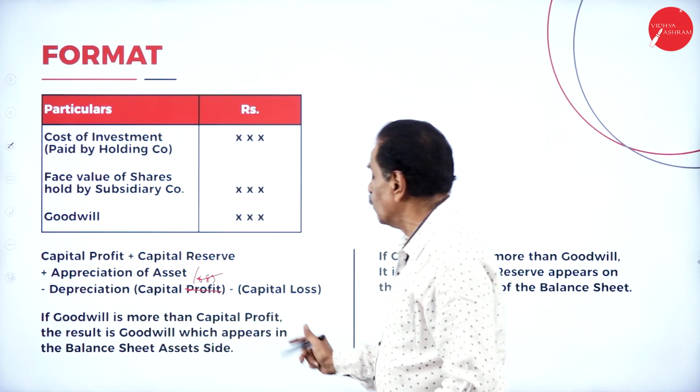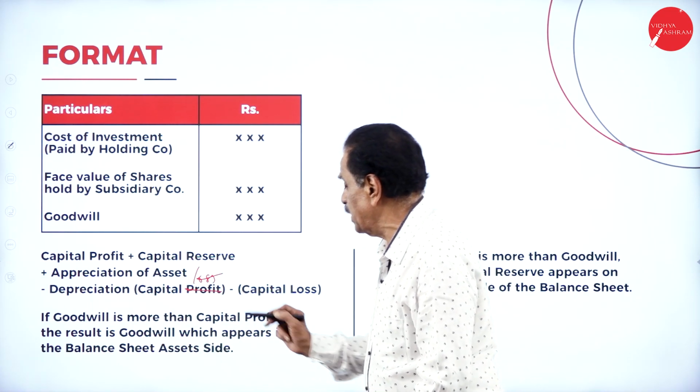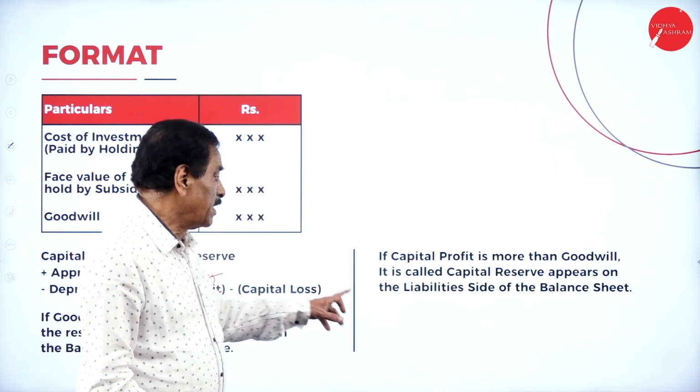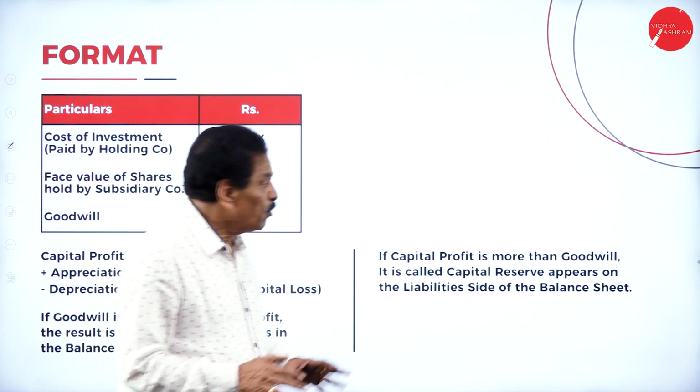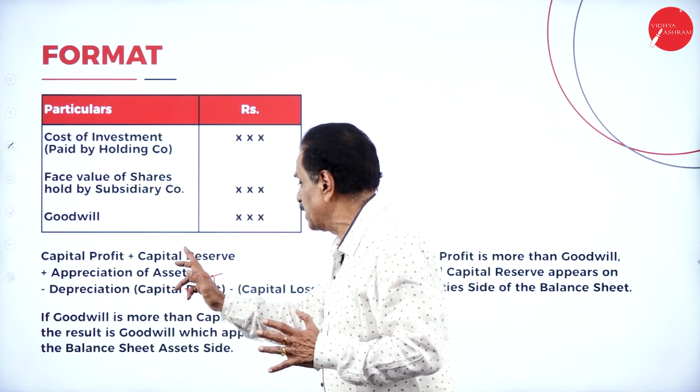If the goodwill is more than the capital profit, the result is goodwill, which appears on the balance sheet asset side. If the capital profit is more than the goodwill, it is called capital reserve, appears on the liability side of the balance sheet.